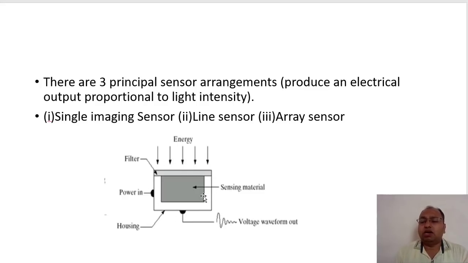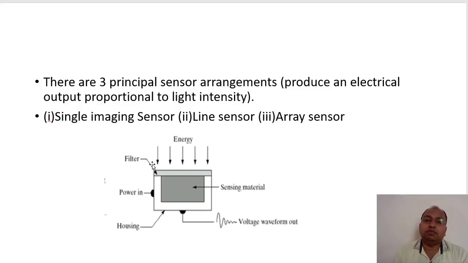Definitely a transparent housing must be there, because we need to sense the light intensity, isn't it? If you don't have the transparent material, then the light intensity cannot enter into its capsule, or let us say housing, and it cannot reach the sensing material, and then the sensing material cannot convert that light intensity into the voltage, right? So we must have a transparent filter.